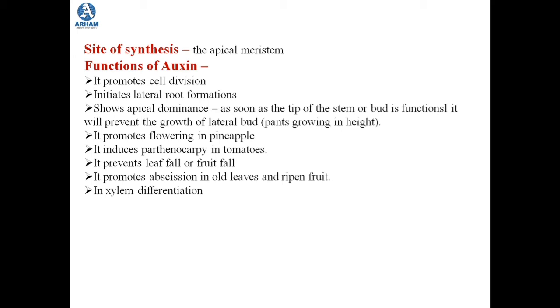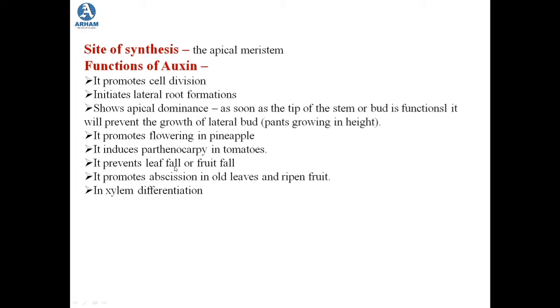And that is how we see that in the initial stages of plant growth, the plant grows in height first. After they attain a certain level of height, then the lateral branches grow. This is nothing but due to the auxin present in the apical meristem. Then the next function is that it promotes flowering in pineapple. It also induces parthenocarpy in tomatoes. What is parthenocarpy? Parthenocarpy is formation of fruit without fertilization taking place. So that is parthenocarpy, which is induced by auxins in tomatoes.